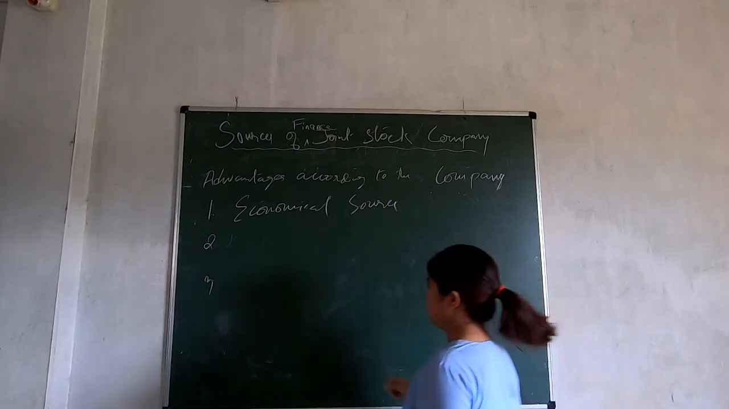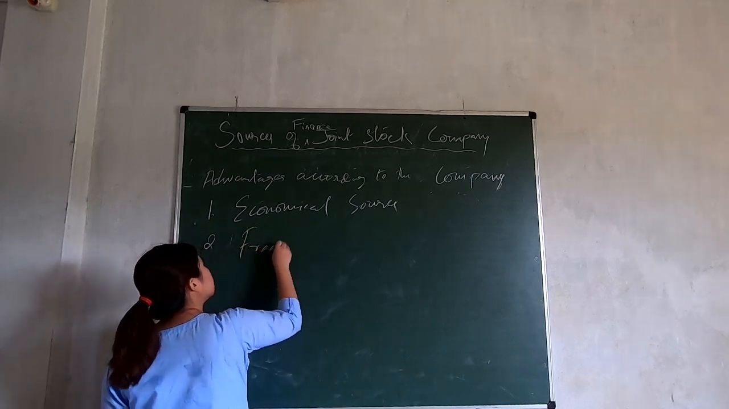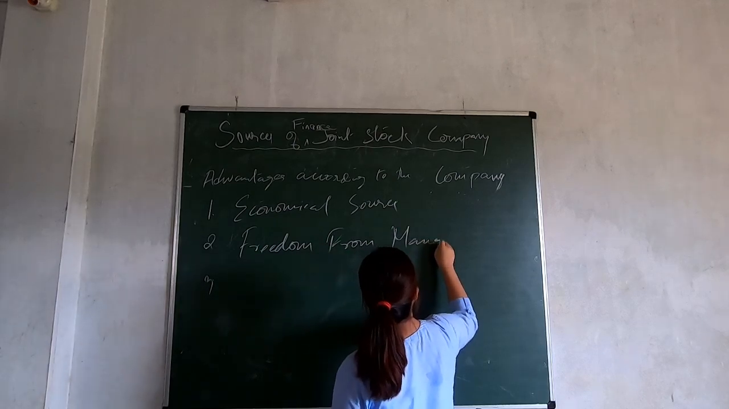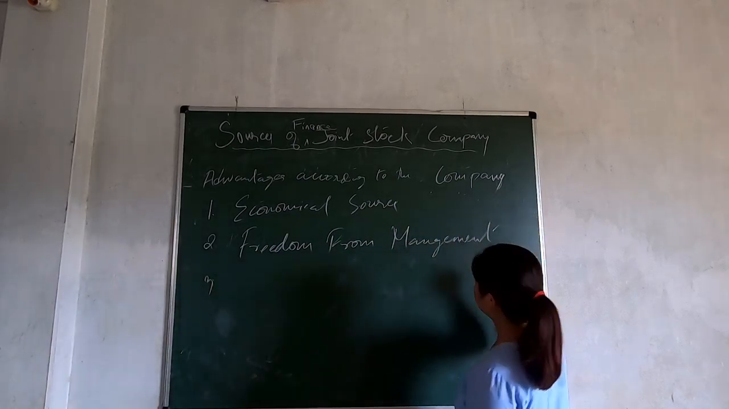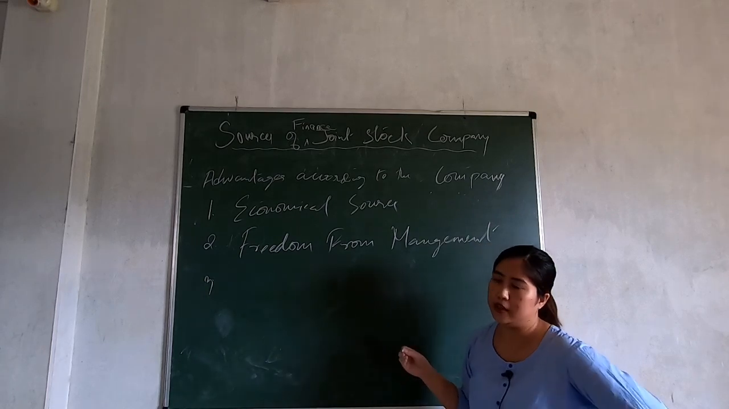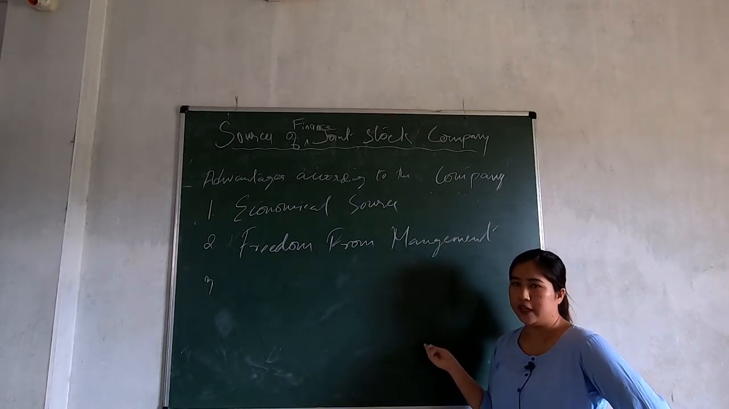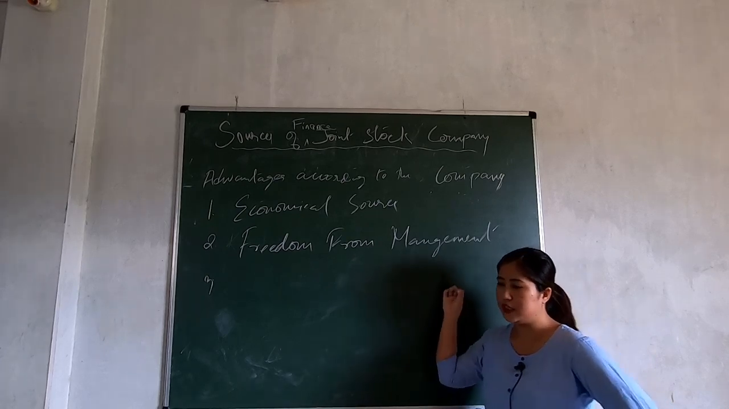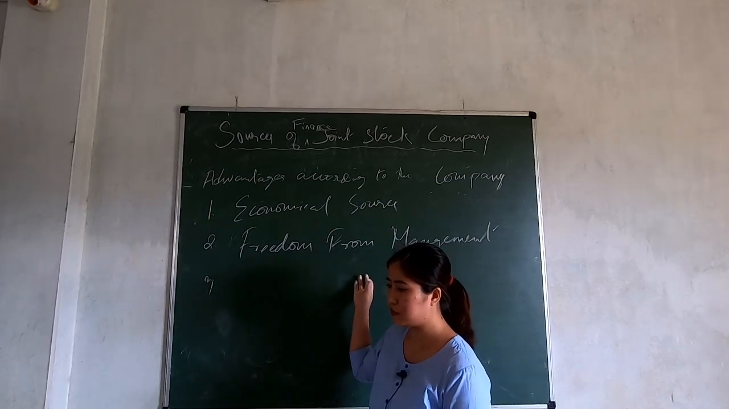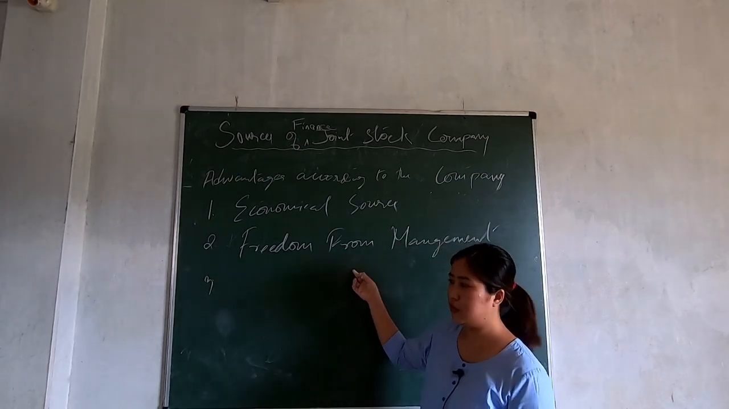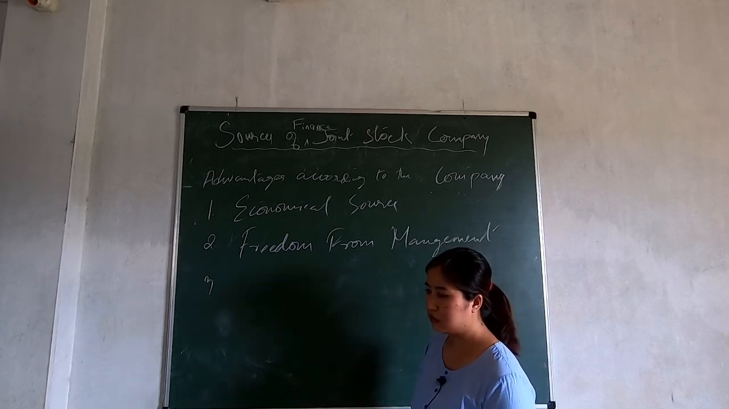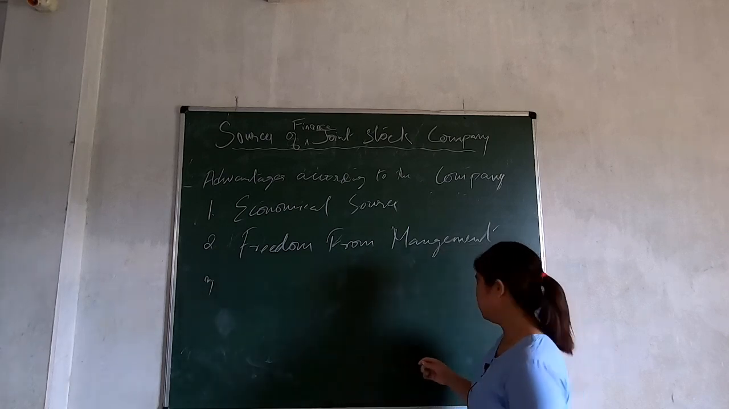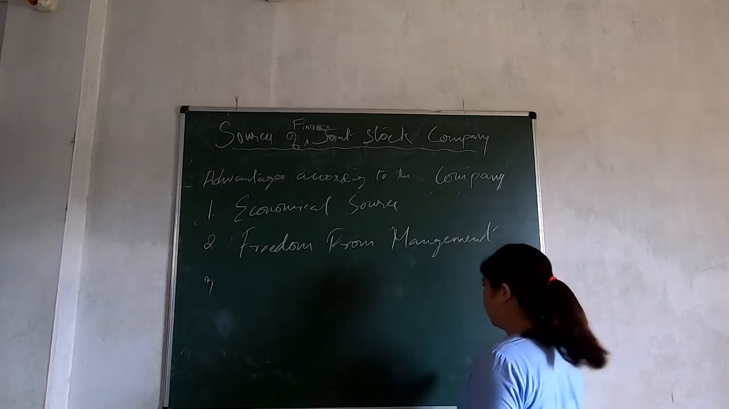Next, it is freedom from management. As we have already learned in the features, a debenture does not carry voting rights, unlike in case of shares. Since they do not carry any voting rights, the management is free from their intervention. The third one is trading on equity.